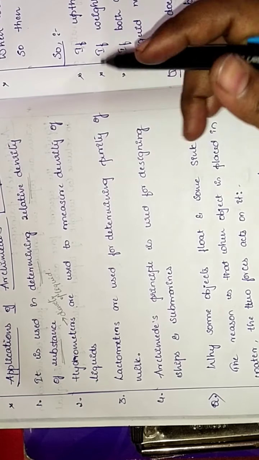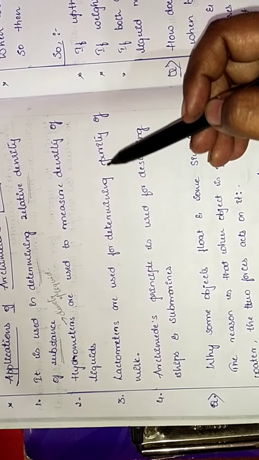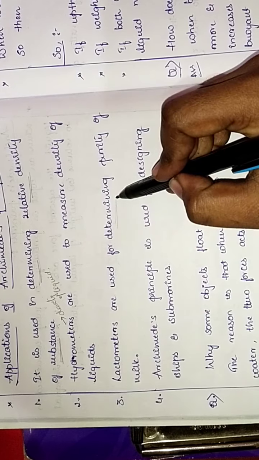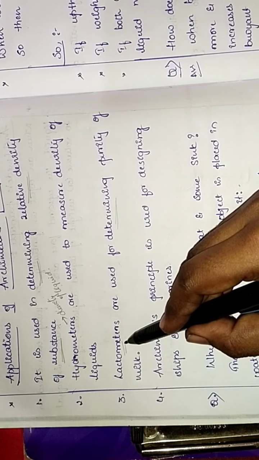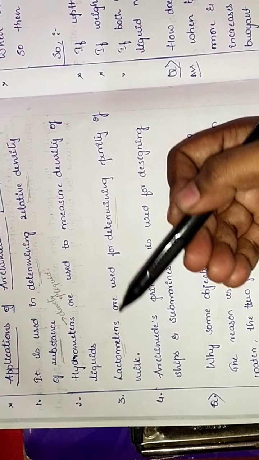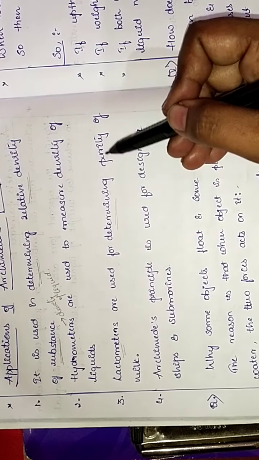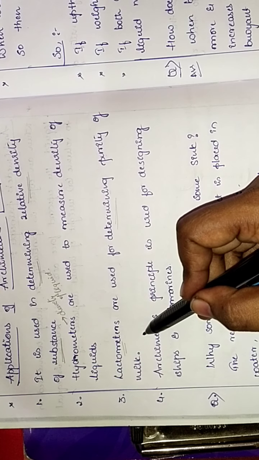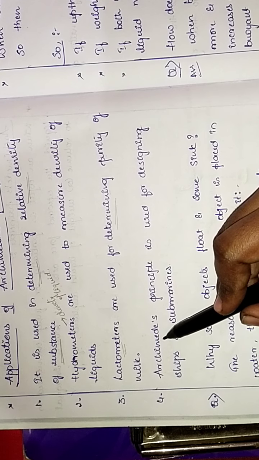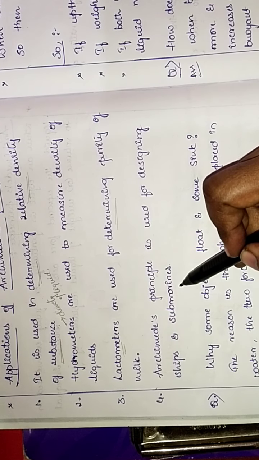The third application of Archimedes principle is that lactometers are used to determine the purity of milk. To check the purity of milk, we use lactometers. A lactometer is again an instrument measuring density, which is used in determining the purity of milk. Then the last application is that Archimedes principle is used for designing ships and submarines.